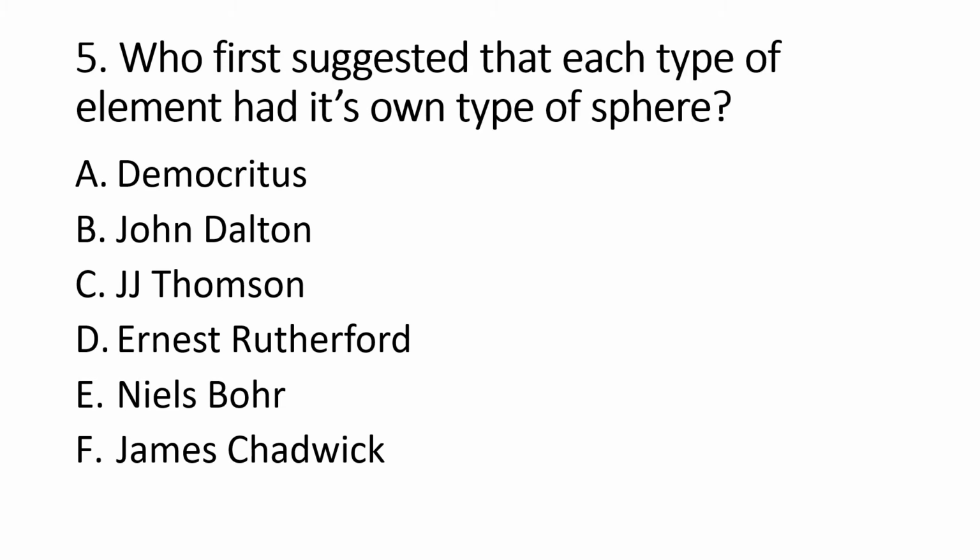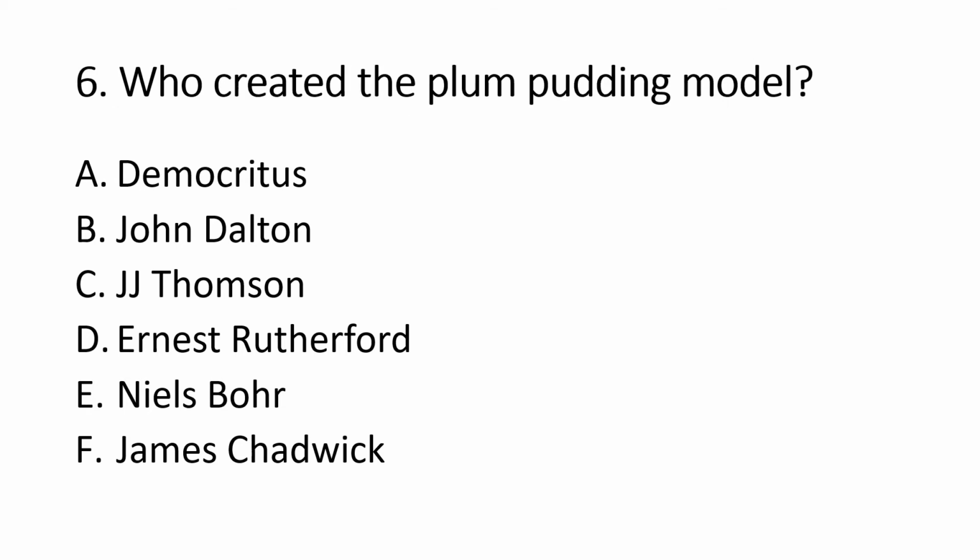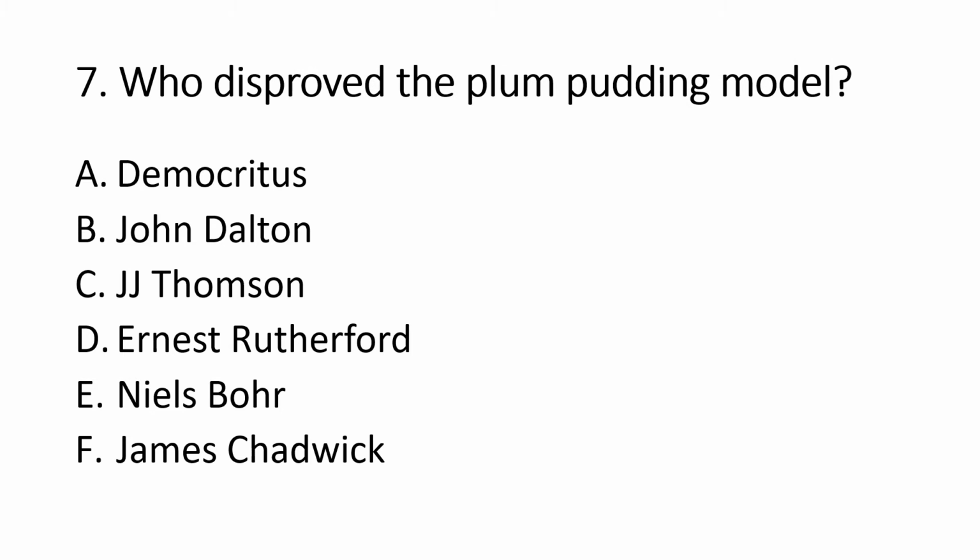Number 5, who first suggested that each type of element had its own type of sphere? Number 6, who created the plum pudding model? Number 7, who disproved the plum pudding model?